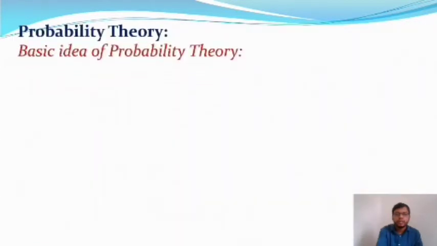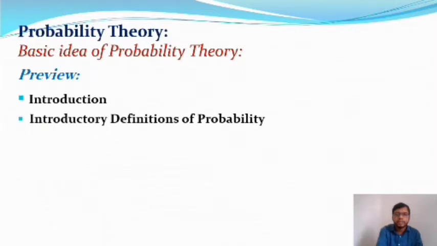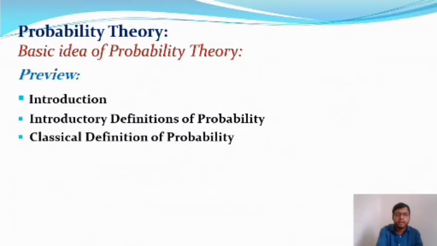Before we start today's lecture, let's quickly recall the last lecture. In the last lecture we discussed the basic idea of probability theory: the introduction of probability and some introductory definitions, then the classical definition of probability, and then some theorems on probability theory.